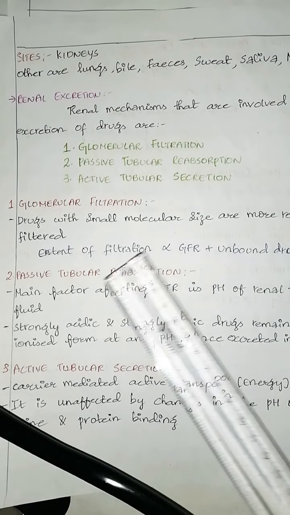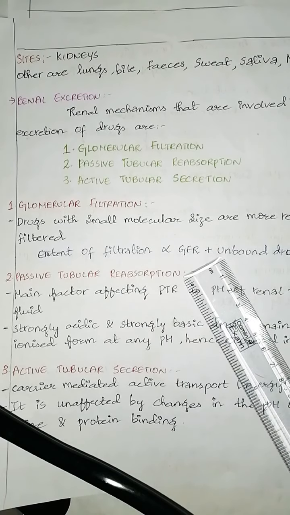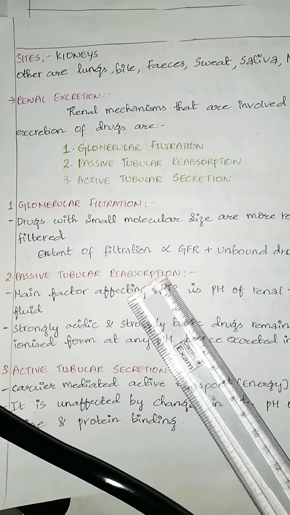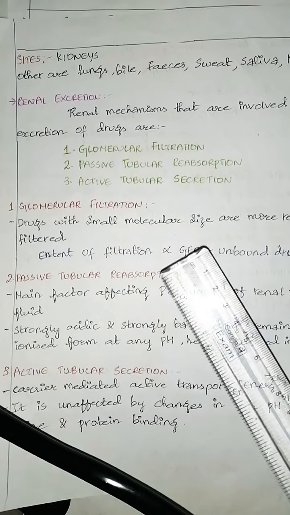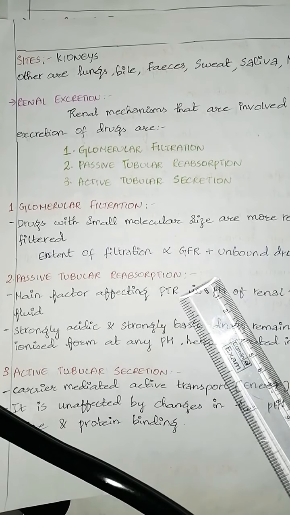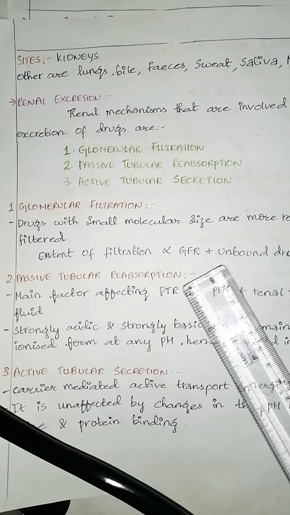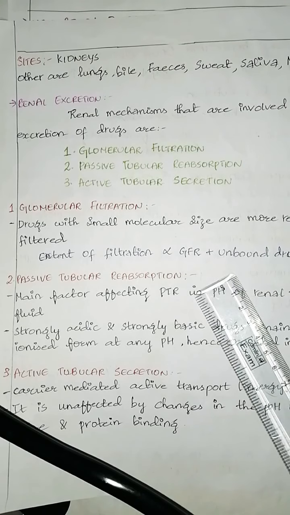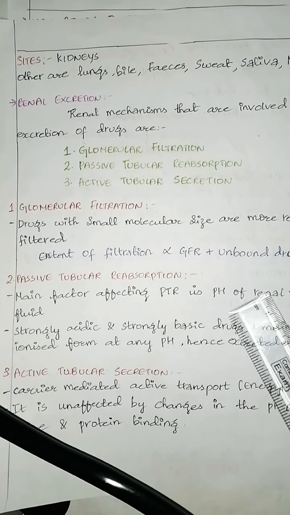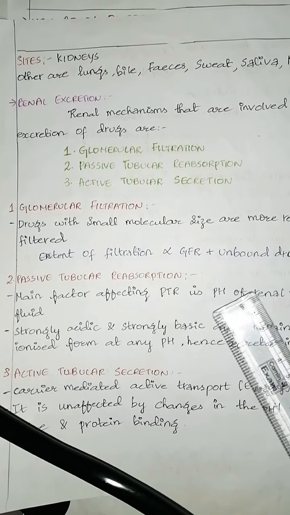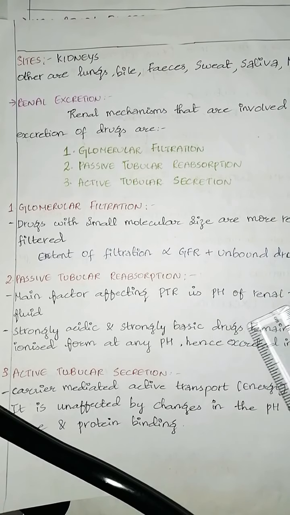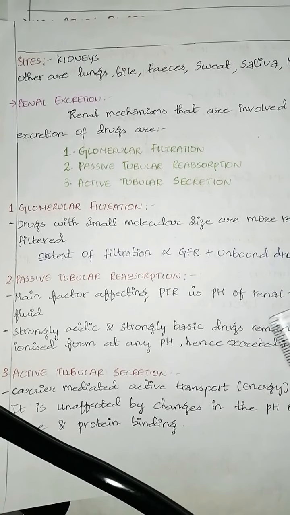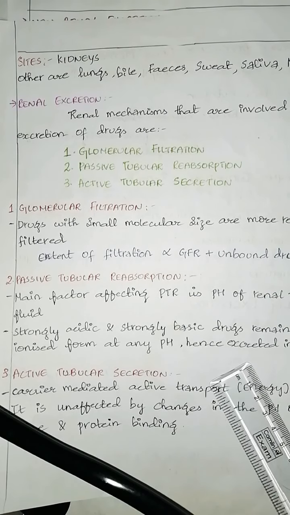Next is passive tubular reabsorption. The main factor affecting the passive tubular reabsorption is pH: the pH of renal tubular fluid and degree of ionization. Strongly acidic and strongly basic drugs remain in ionized form at any pH. Hence, they get excreted in urine. Next is active tubular secretion.